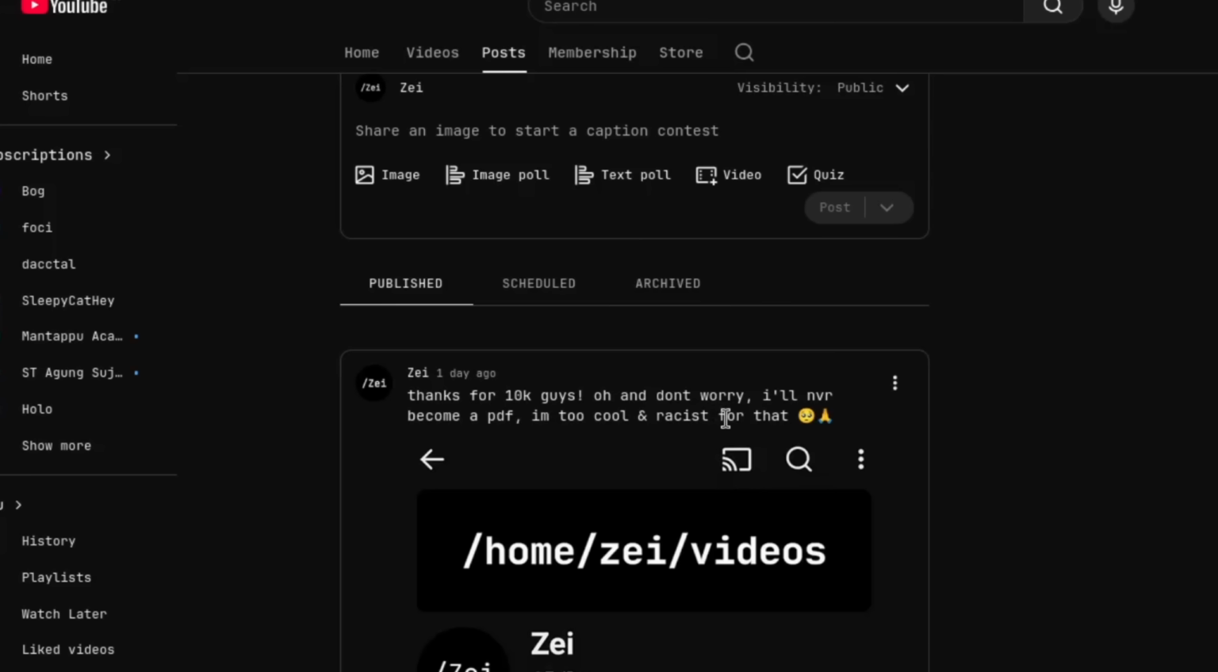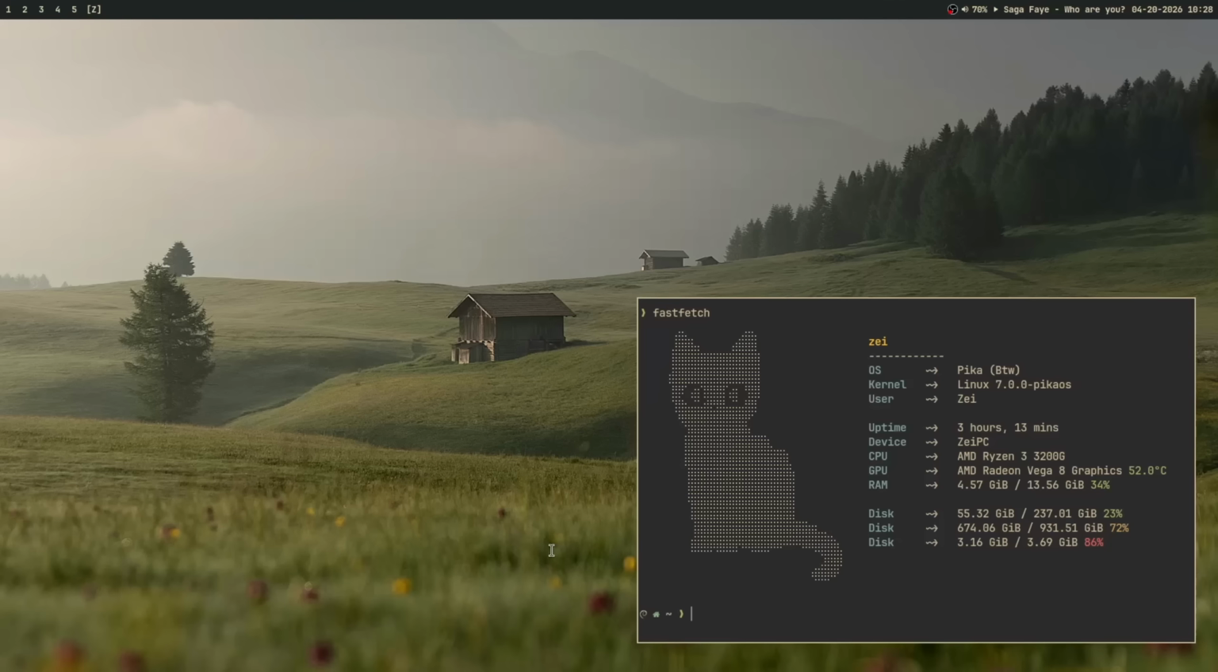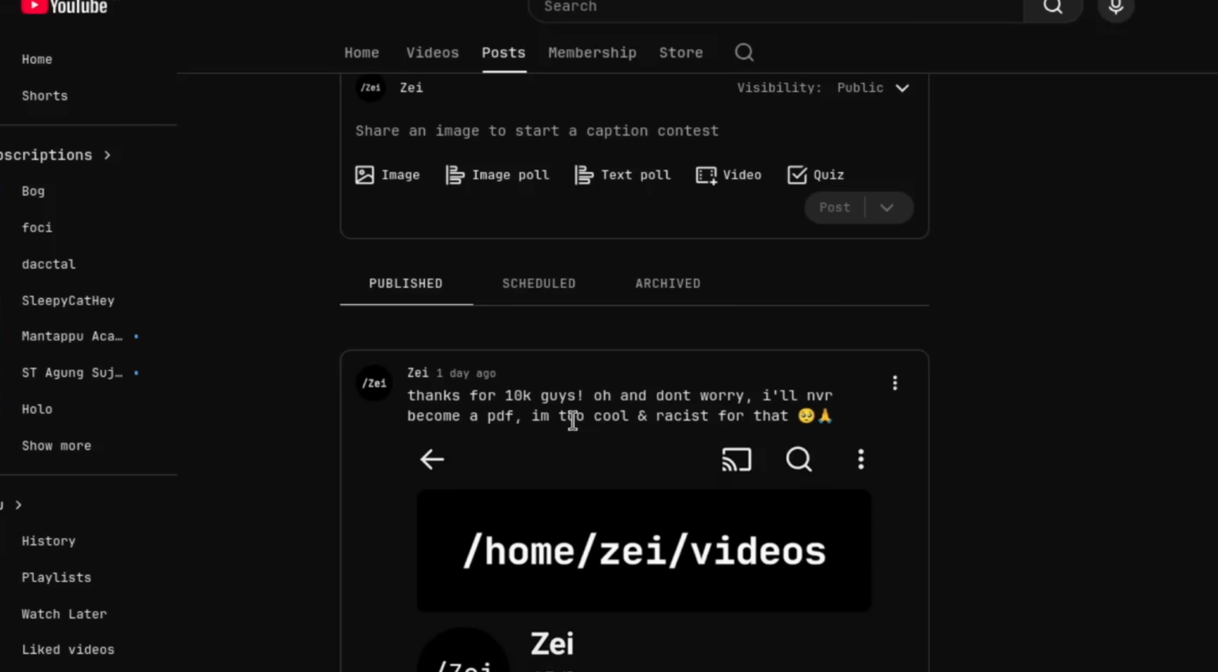I made this post. I stated that I'll never become a PDF. I'm too cool and racist for that. Also, I'm not actually racist. I just say shit like that to get canceled. Like, I'll say every racial slur in existence, but I won't actually hate anybody. But I will never in my life get a cupcake.